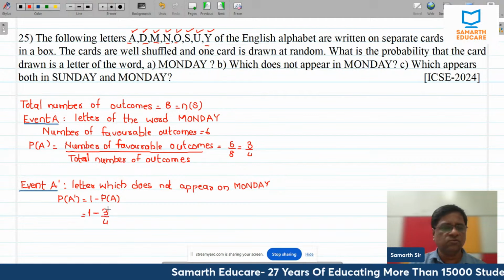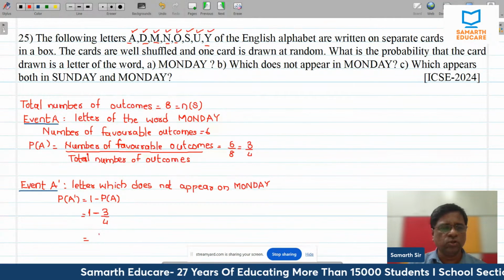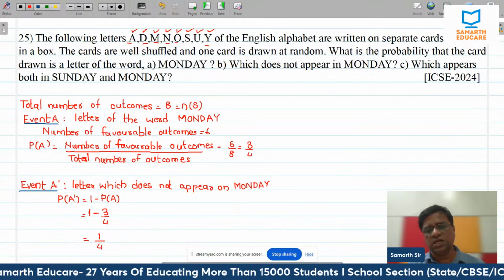As I always say, 4 minus 3 कितना होता है? 1 होता है. So 1 upon 4 is the answer. Right?